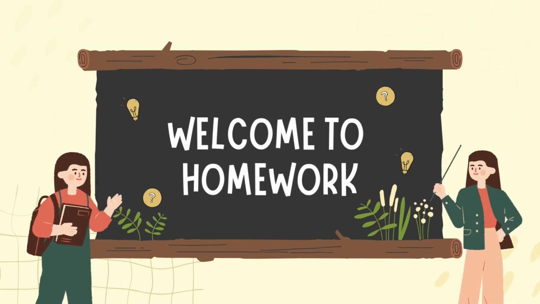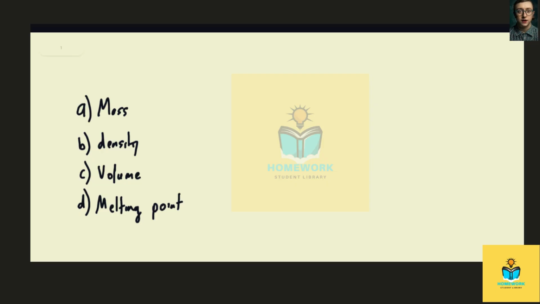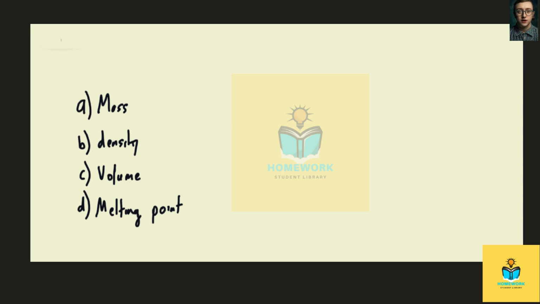Welcome to homework. Alrighty, so in this question, we're asked to basically describe the difference between intensive and extensive properties and decide with these four that we have given here, what is intensive and what is extensive. So when you break it down, the definition of an extensive property versus an intensive property is, does it matter how much of the substance there is? If it does, then that is an extensive property. If it does not, that means it's an intensive property.